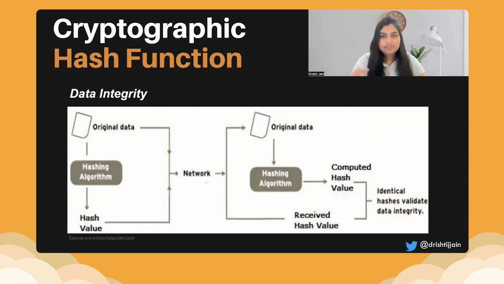Also, in blockchains, everything's distributed across nodes. This enables that each of the nodes would have a copy of the data that is there. And they frequently check with each other if their block and the blockchain that they have is valid or not. So comparing hashes enables data integrity. This also makes it very difficult for any outside attacker to change any part of the data, even if they're able to modify contents of a block. But since nodes are updating their blockchain with copies that other nodes have in a distributed fashion across the globe, they're able to identify that this block was tampered with and is an incorrect block, and they keep the correct latest copy of the blockchain with them.